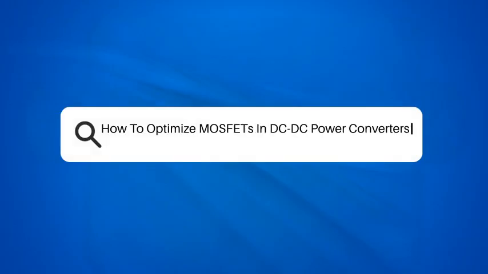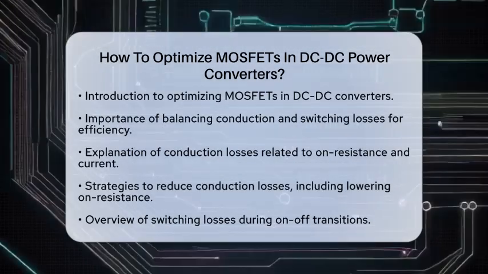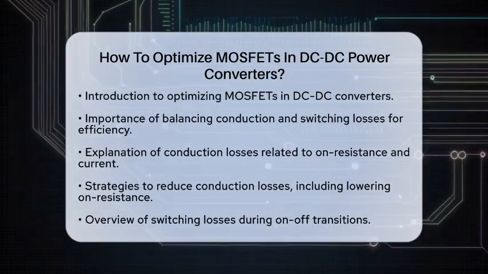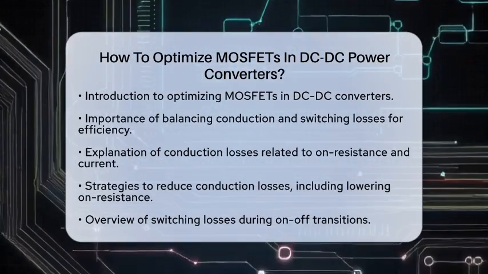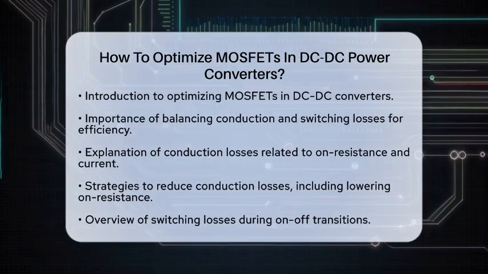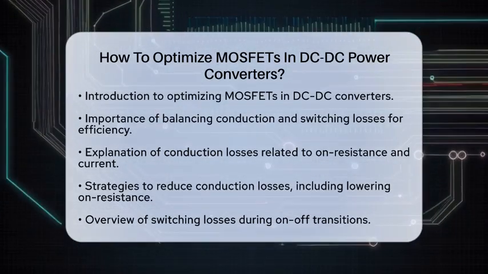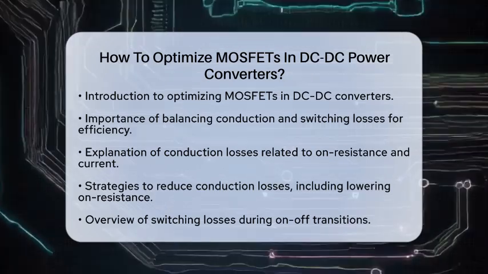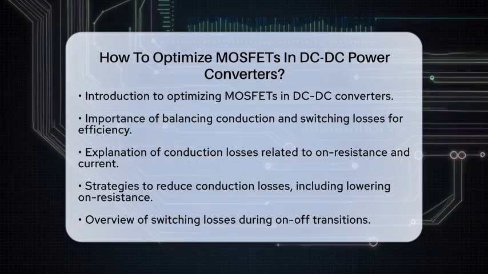How to optimize MOSFETs in DC-DC power converters. Are you curious about how to make the most of metal oxide semiconductor field effect transistors in direct current to direct current power converters? Let's break it down step by step. Optimizing these components is all about balancing conduction losses and switching losses to achieve high efficiency.